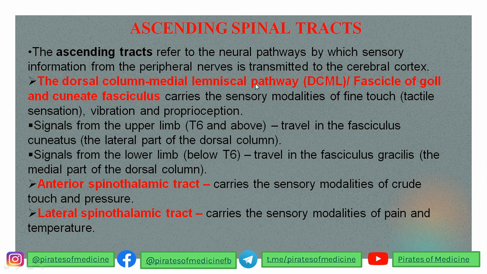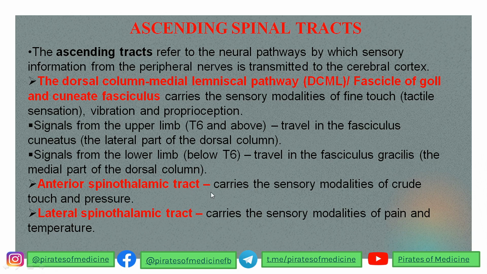First of all, we have the dorsal column medial lemniscal pathway, or the fasciculus gracilis and cuneatus, which carry sensory modalities of fine touch, tactile sensation, vibration, and proprioception from the body to the cortex. Now the signals from the upper limb, thoracic 6 and above, travel in the fasciculus cuneatus, and the signals from the lower limb travel in the fasciculus gracilis. So together they form the dorsal column medial lemniscal pathway.